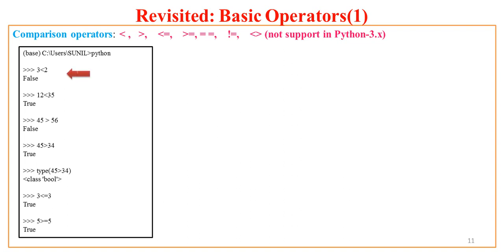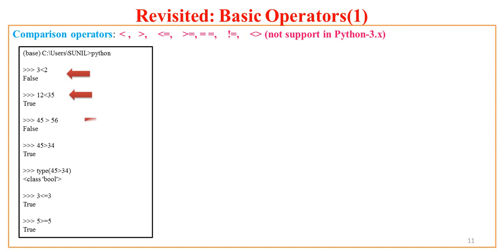So Python says false. Why? Because 3 is no way less than 2. If I say is 12 less than 35, Python says yes. So Python returns true. So these are all relational operators. The result of this test of these two operands with the operator less than will always result in either a value true or false, because these are relations which result in either true or false.